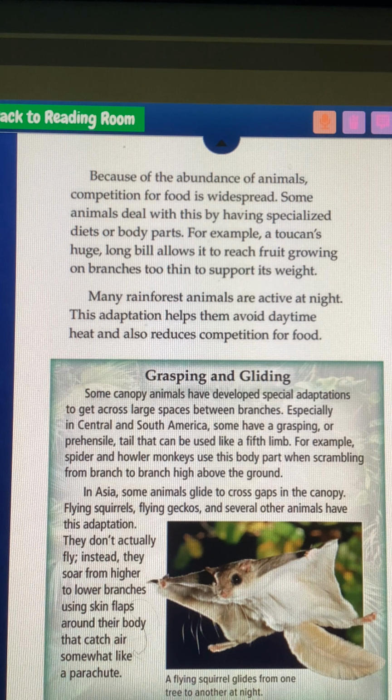Grasping and gliding. Some canopy animals have developed special adaptations to get across large spaces between branches, especially in Central and South America. Some have grasping, or prehensile, tails that are used like a fifth limb. For example, spider and howler monkeys use this body part when scrambling through branches high above the ground. In Asia, some animals glide to cross gaps in the canopy. Flying squirrels, flying geckos, and several other animals have this adaptation. They don't actually fly. Instead, they soar from higher to lower branches using skin flaps around their body that catch air somewhat like a parachute.